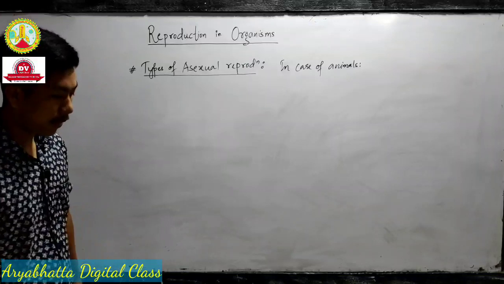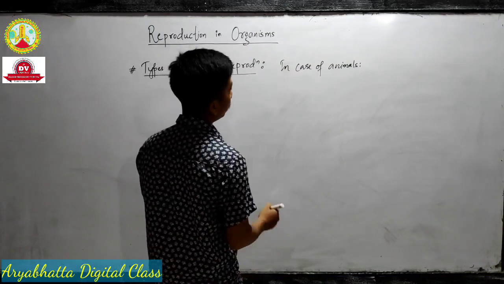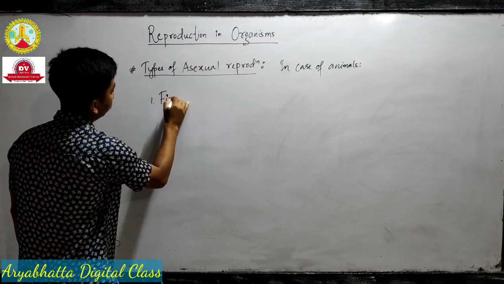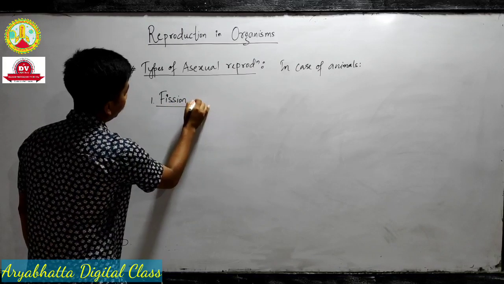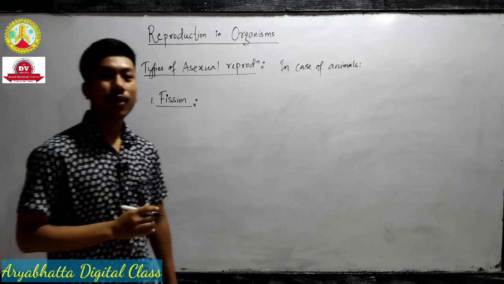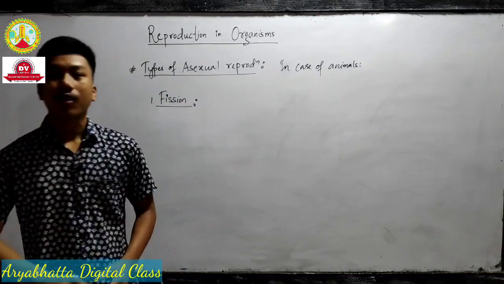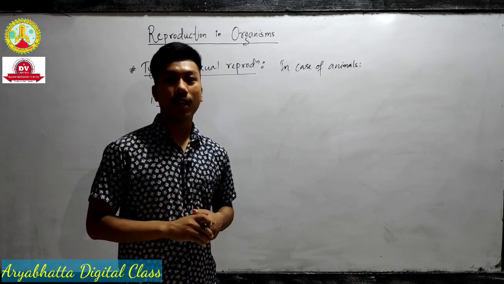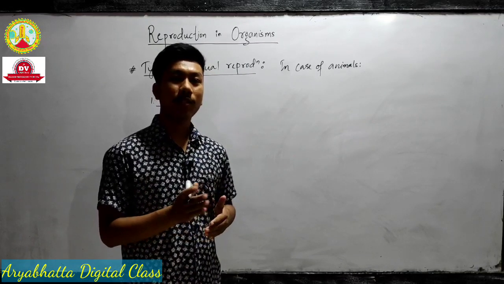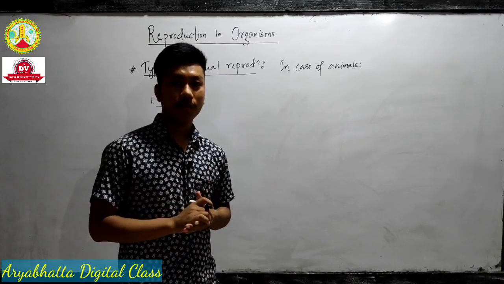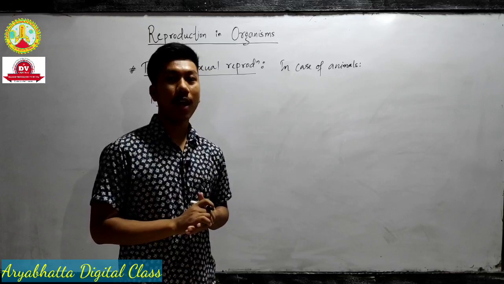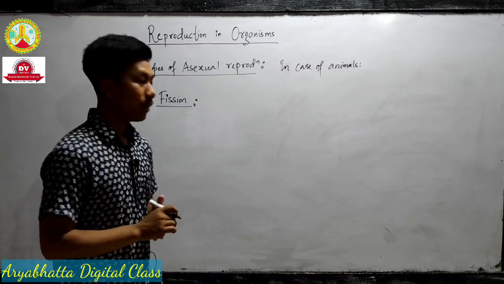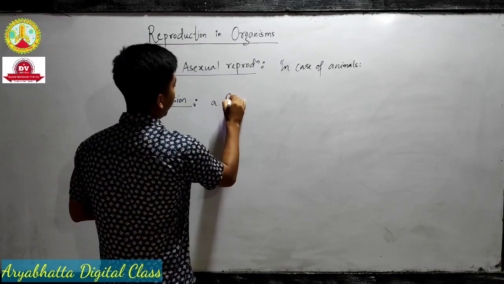The first type of asexual reproduction in case of animals is known as fission. It is not fusion, it is fission. Fission basically means splitting of the organism, splitting of cells. Now splitting of cells can be of two types: binary fission and multiple fission. Number one, binary fission.